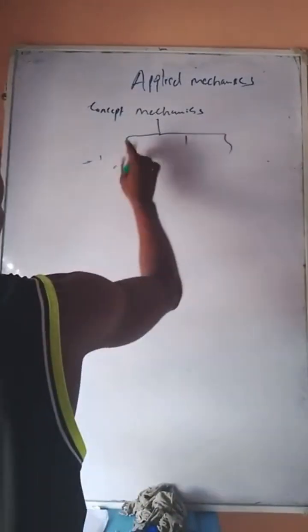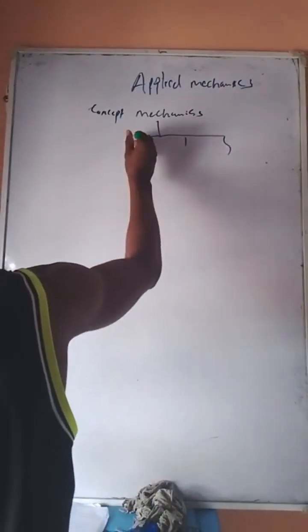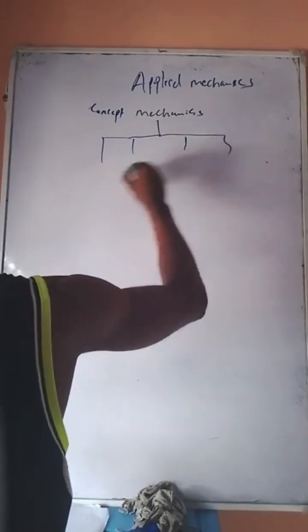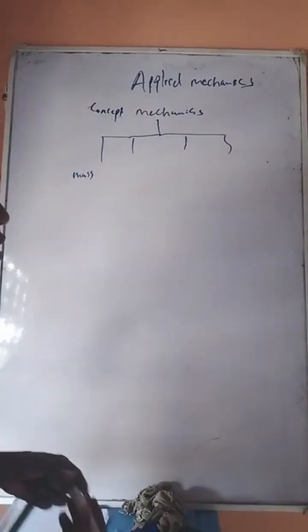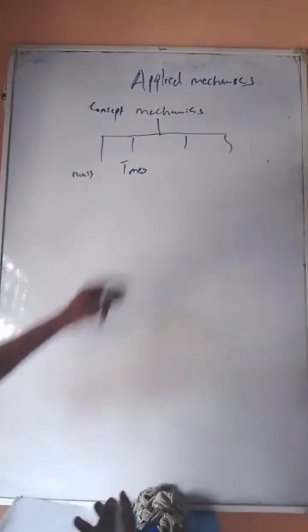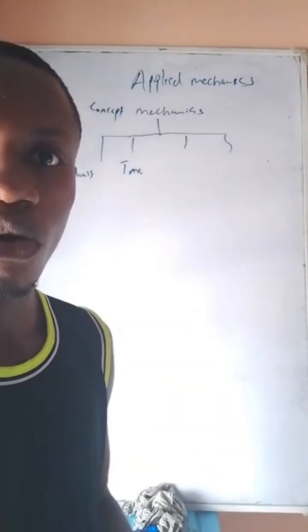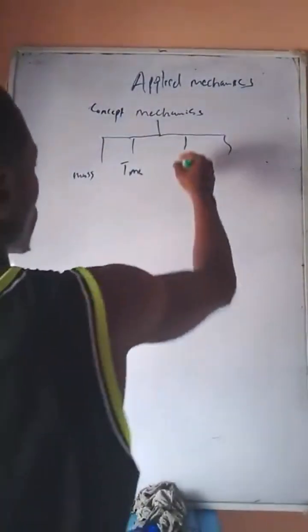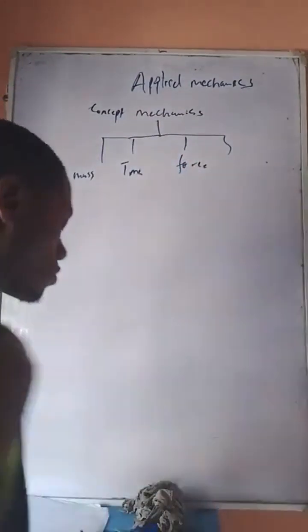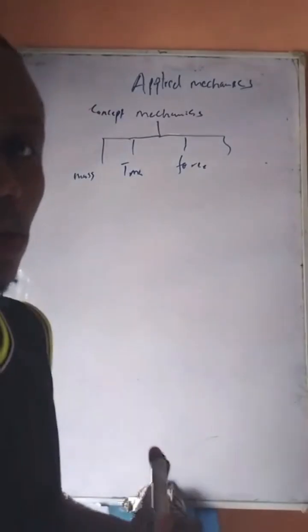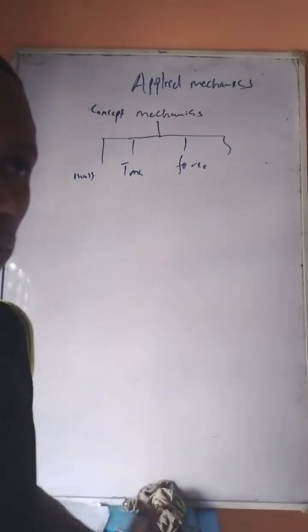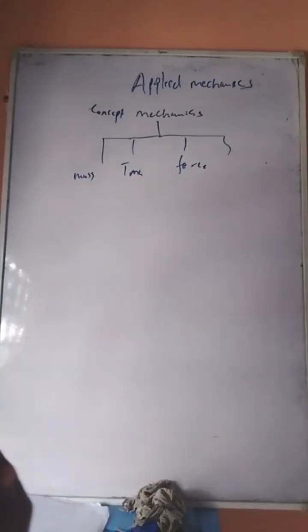Concepts of mechanics. There are many concepts, but we are going to look at these four common concepts that we need to understand. The first is the mass of the body, the quantity of matter in a body. That is what mass is. The time of the event, the time at which this motion occurred, or at what time an event is occurring. Force is the interaction between two bodies. How two bodies interact. That is force.